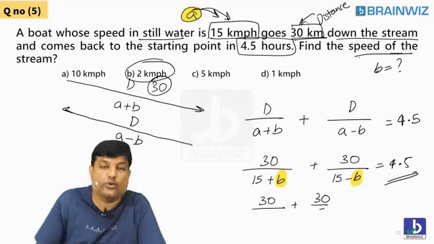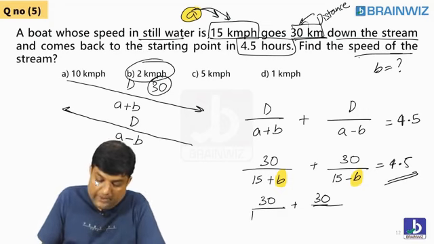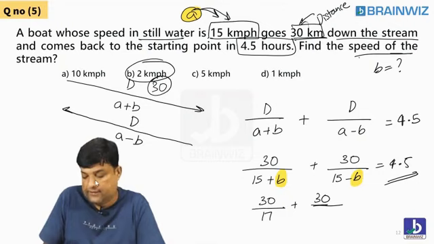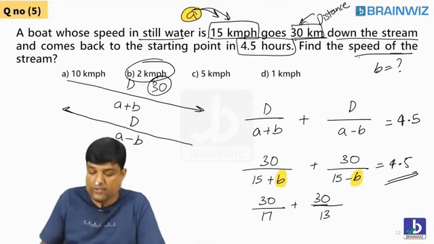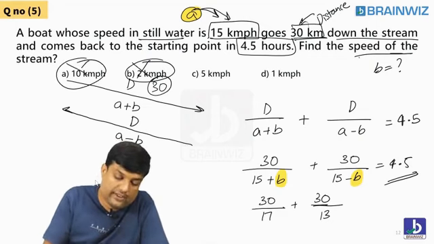What's the next option? 2. Let's solve this next option, 2. So 15 plus 2, that is 17. 15 minus 2, that is 13. So students, here, do you have a chance that you will get 4.5? No, I don't think so. So these are the options which you are not getting.